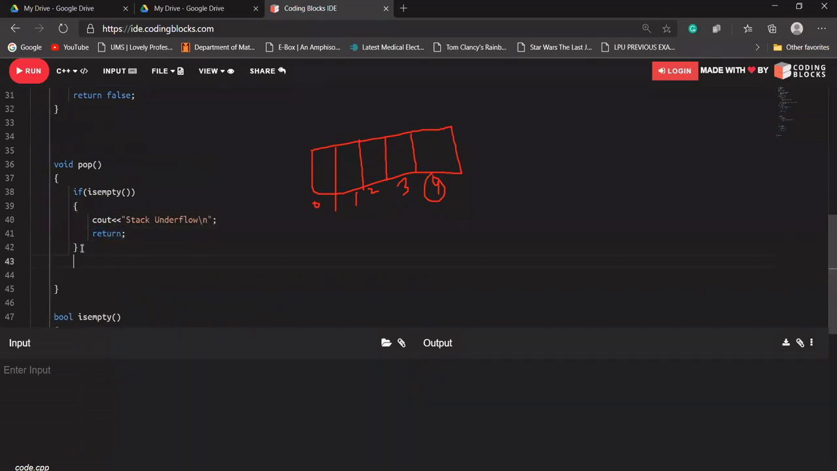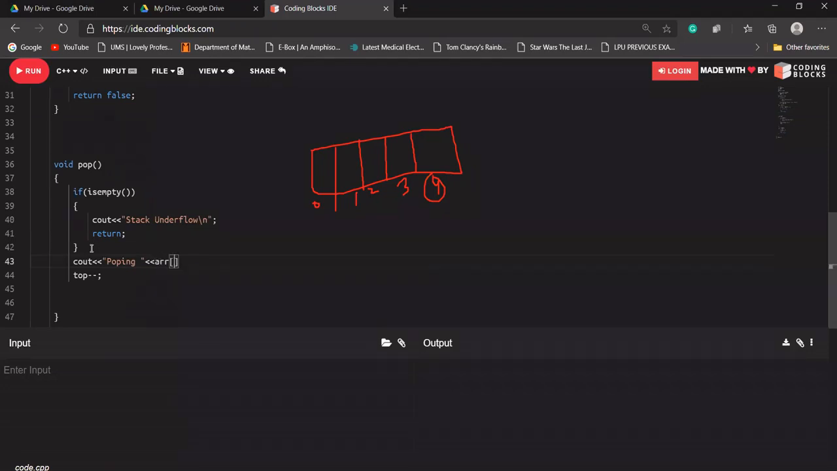Okay, if it is not empty, then line number 43 will execute. So what it should do is just decrement top. And it should print, let's say cout, popping, element. Let's say I'll be designing one more function. Let's write it as it is.